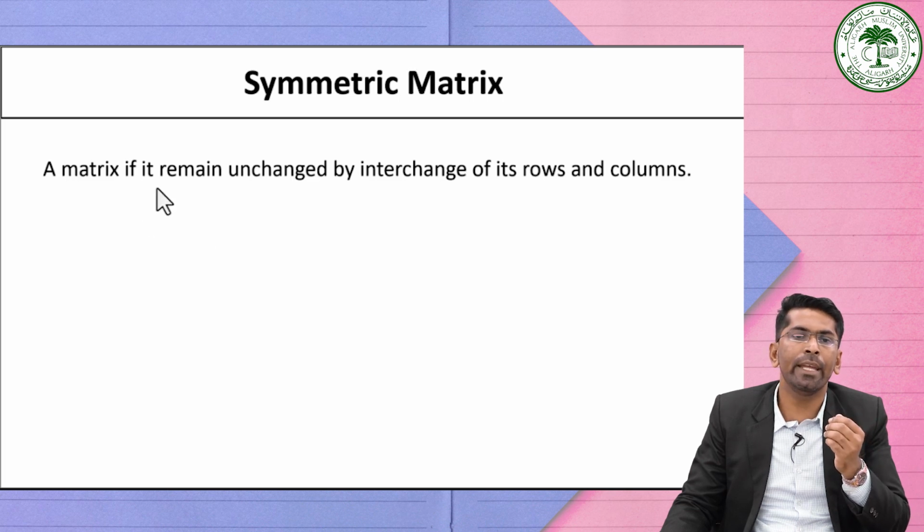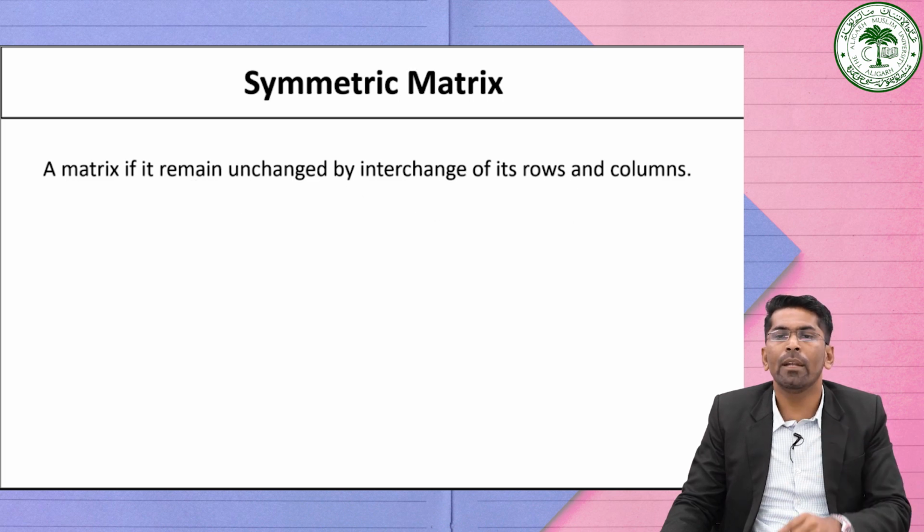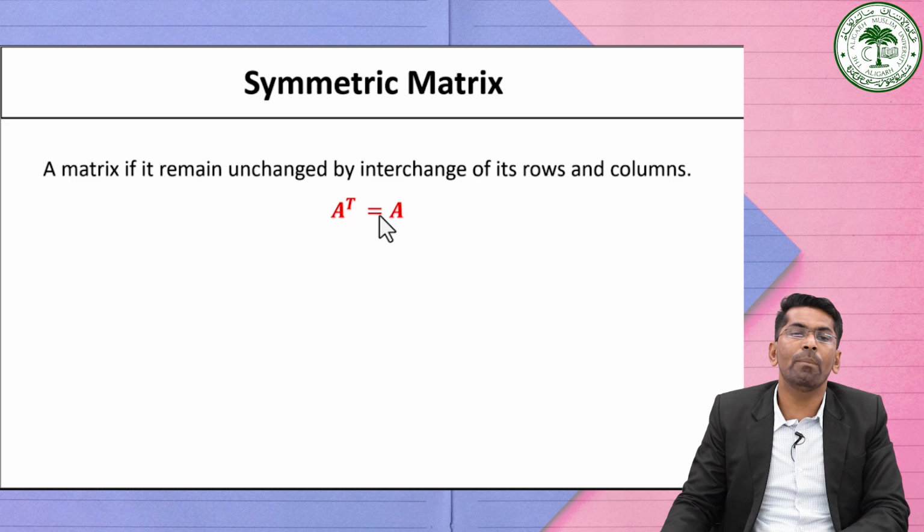So here, a symmetric matrix will remain unchanged by interchanging rows and column. In other words, a square matrix is said to be symmetric if the transpose of the matrix is equal to its original matrix.